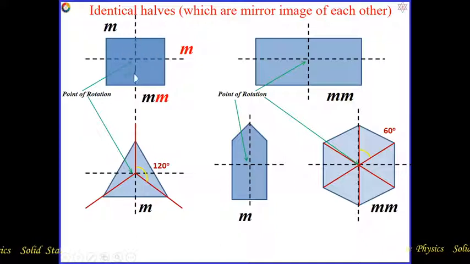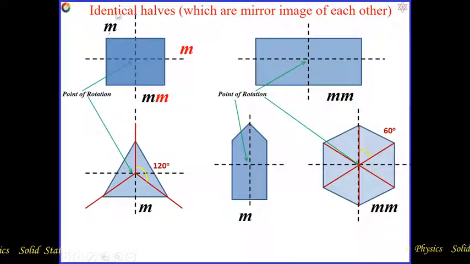This line divides the square into equal, mirror-image halves, so this line is called a mirror line, or the mirror, represented